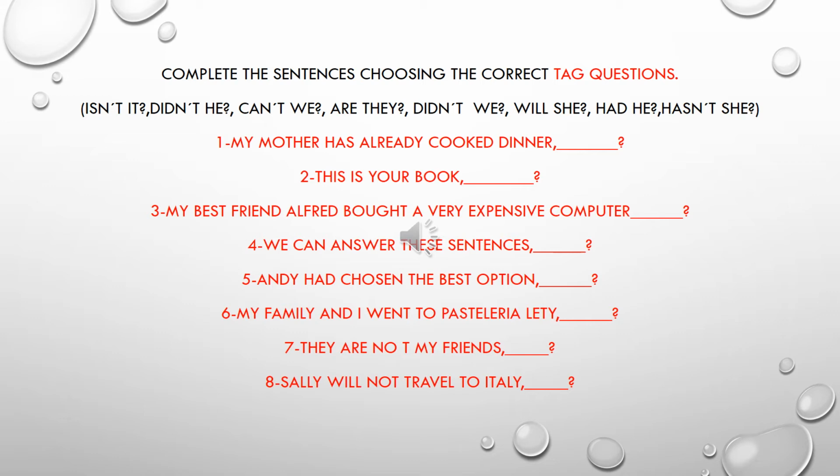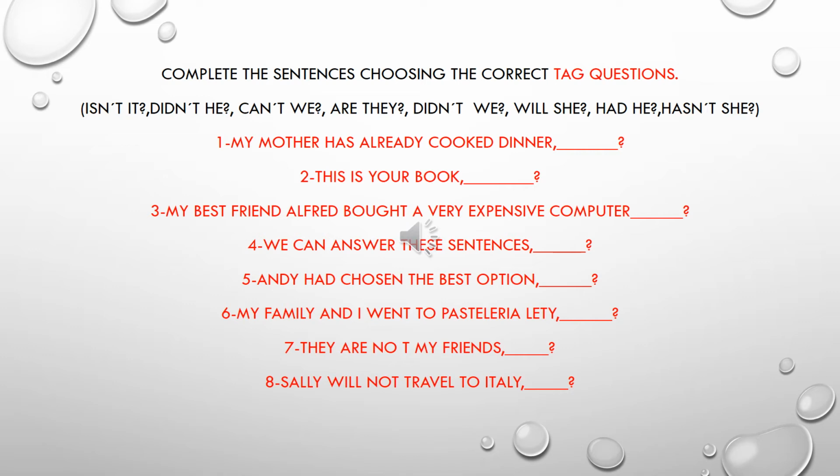Next exercise. Complete the sentences choosing the corrected questions. We have different tag questions: Isn't it? Didn't he? Can we? Are they? Didn't we? Will she? Had he? Hasn't she? And a list of sentences. So choose the correct tag question for the sentence.